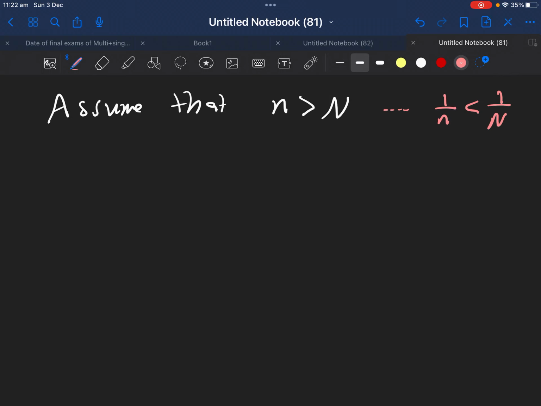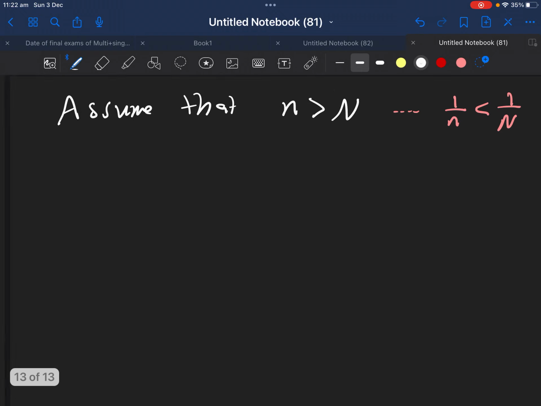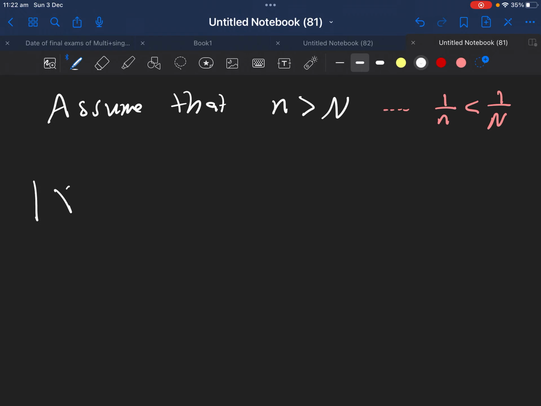So n greater than capital N means 1 over small n is less than 1 over capital N. And finally, we have to work on the left-hand side. And hopefully, after we do many steps here, we'll get it less than epsilon.